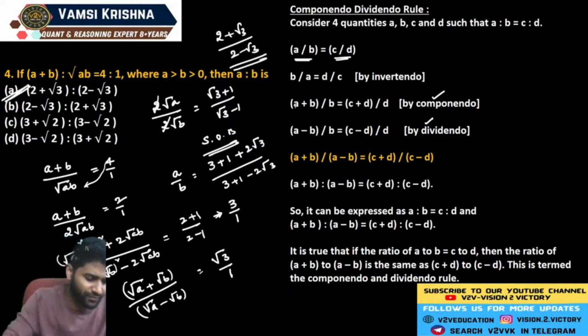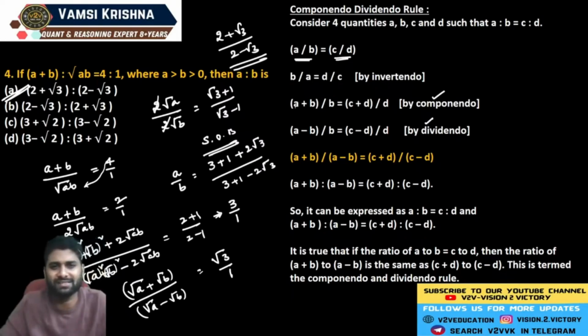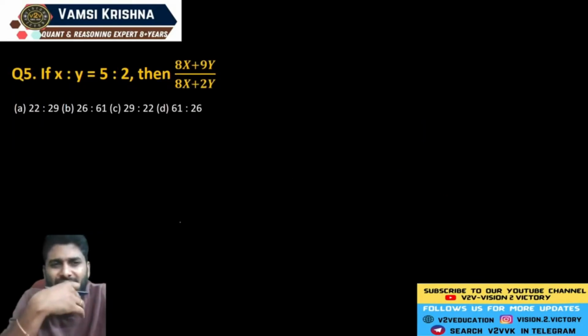Guys, this question involves a few steps. If you understand this concept of componendo and dividendo, then only you can get the answer. So this is your final result. Now guys, if any question comes in this way, x is to y is equal to 5 is to 2, then what is the value of 8x plus 9y divided by 8x plus 2y?